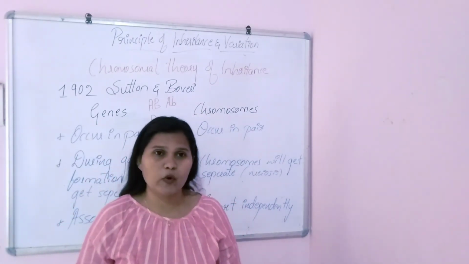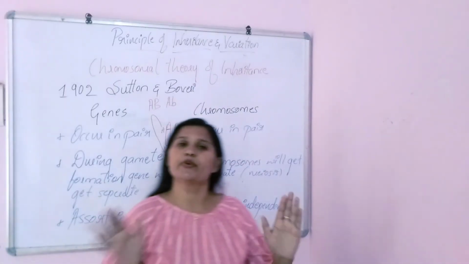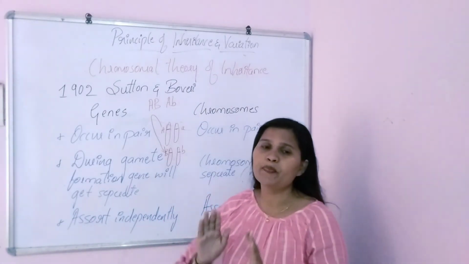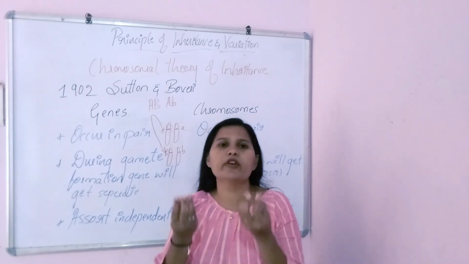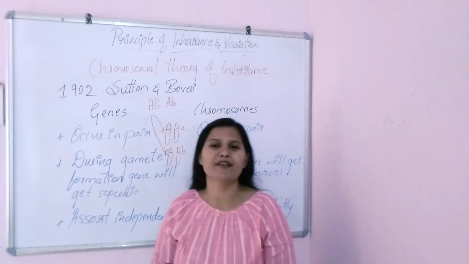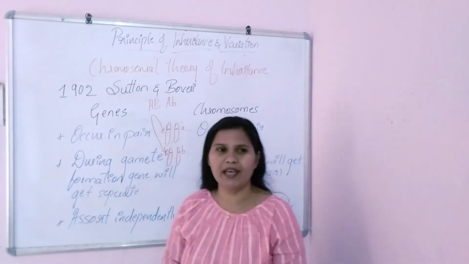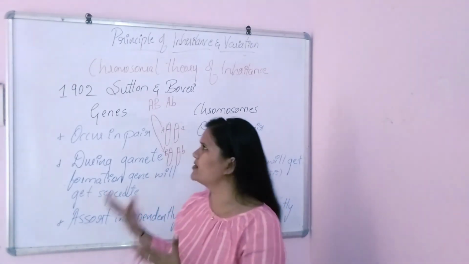Is this clear for you? In this class we have studied the chromosomal theory of inheritance. We just learned about the chromosomes, that's it. In the next class let me come up with a few more aspects regarding this.